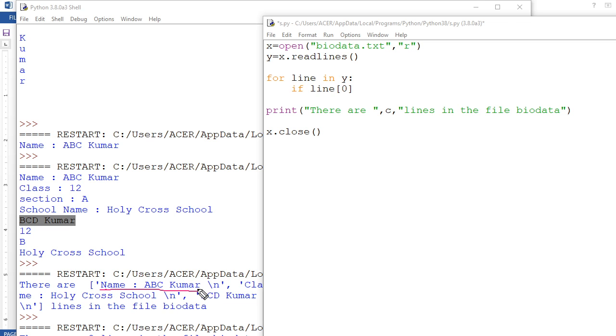See array and list concept in class 11. So this is the index value 0. Like that. So here it is going to check that if line at 0, each line, the 0th position is equal to what I told, B, capital B.